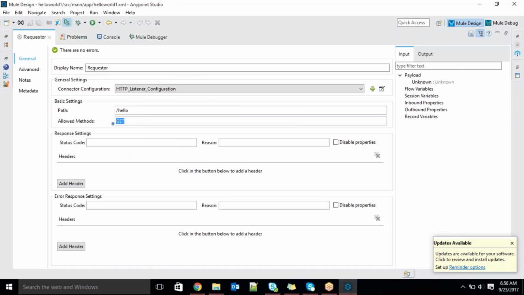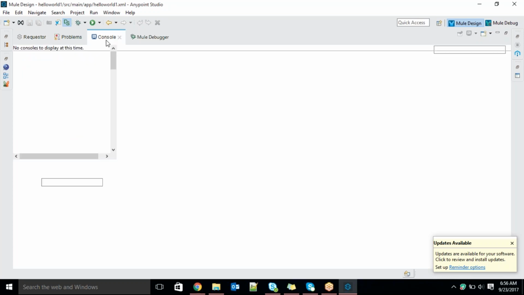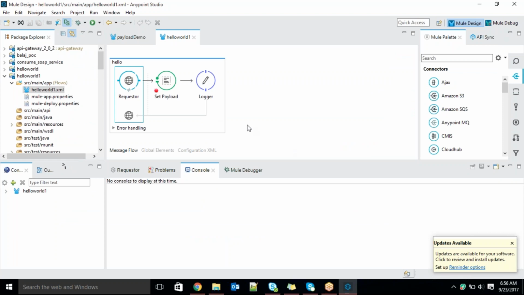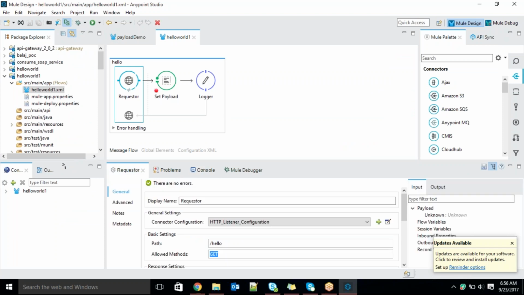If you observe here, the allowed method is get. Get means you are trying to get some information from the target system. If you want to post some information, you have to set it as post. I will show you the issue if you try to post.